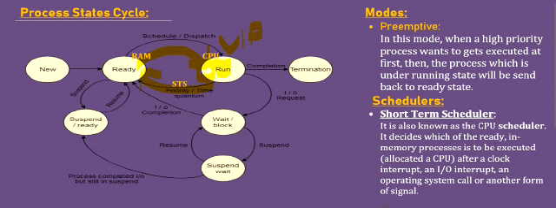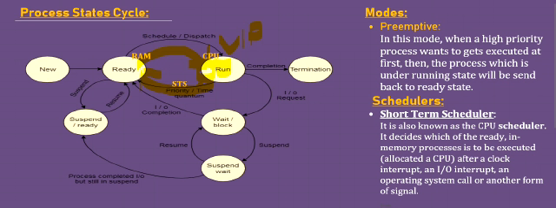That responsibility will be taken by the short-term scheduler. Here the scheduler we used is the short-term scheduler. The responsibility of the short-term scheduler is taking the process from the running state to the ready state in order to get a high priority process from the ready state to the running state for its execution. After completion of the VIP process, or that high priority process execution, the previous process will be sent back to the running state from the ready state.